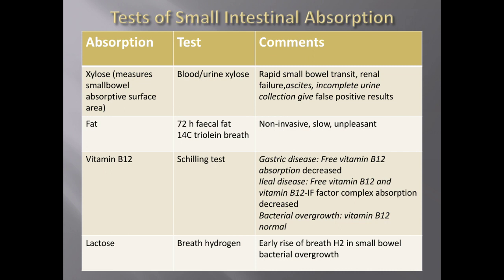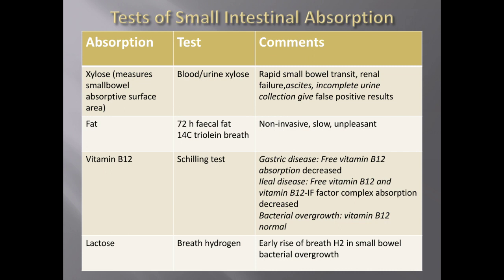In some conditions it may give false positive results, like in ascites, kidney disorders, or those who have very rapid small bowel transit. In these conditions it can give a false positive result, so we should be cautious.